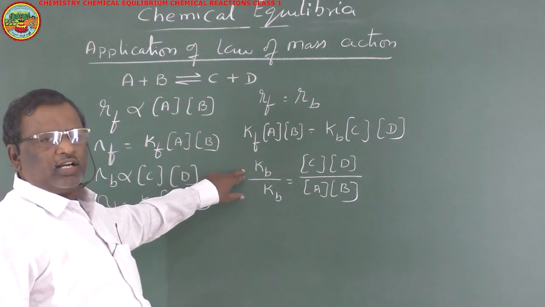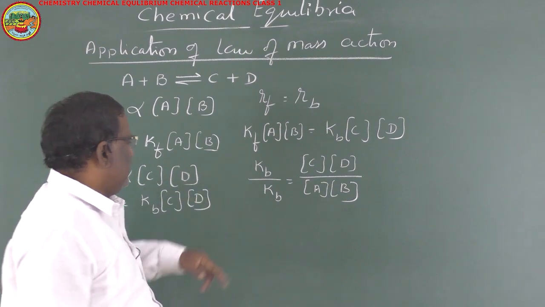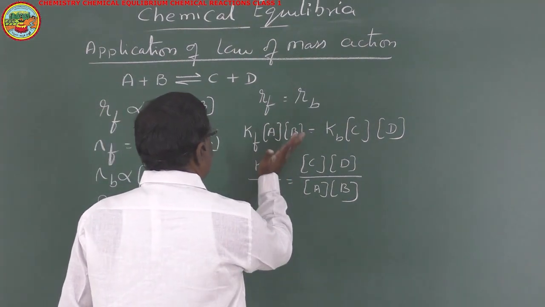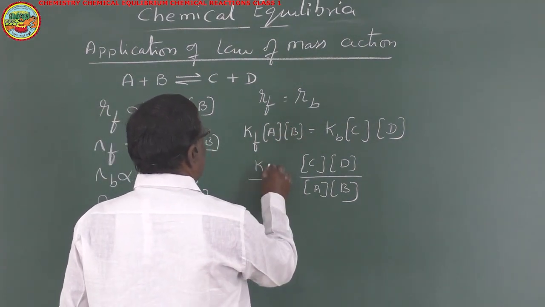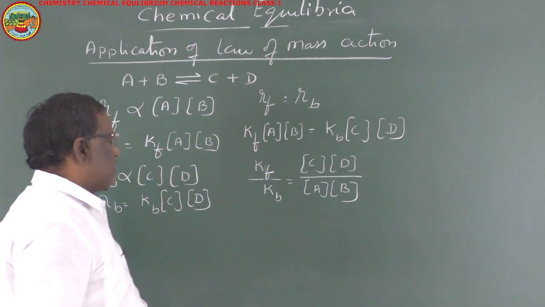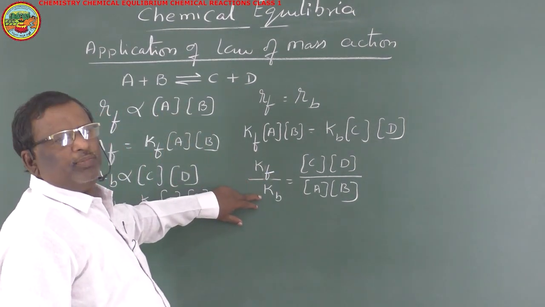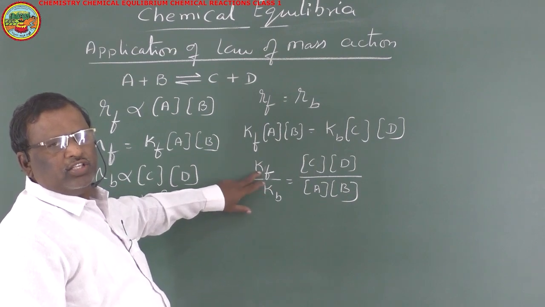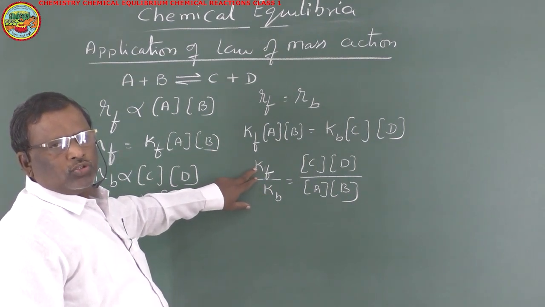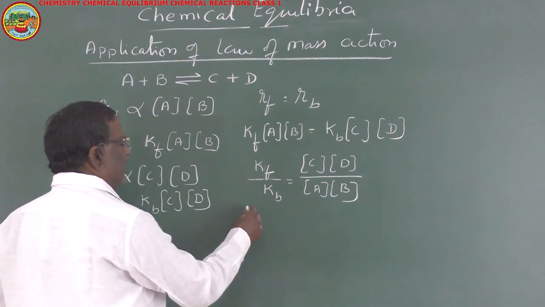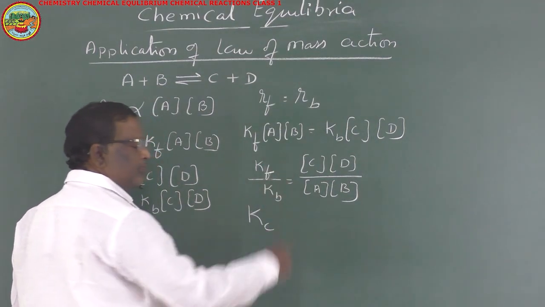KF is the rate constant of forward reaction and KB is the rate constant of backward reaction. These two are constants, so instead of two constants, we can take a single constant Kc.